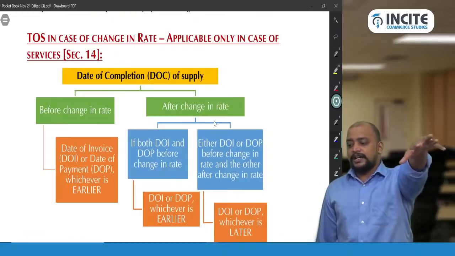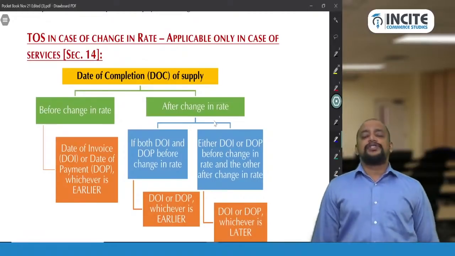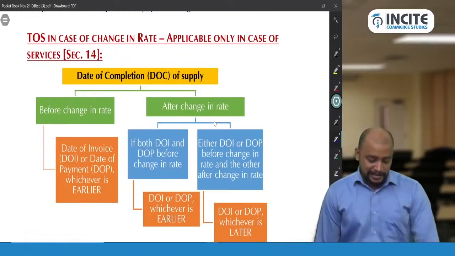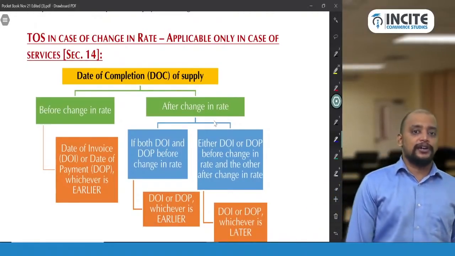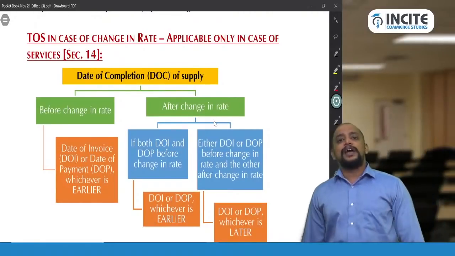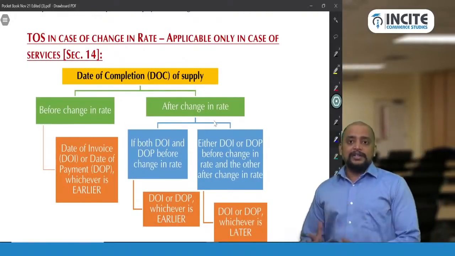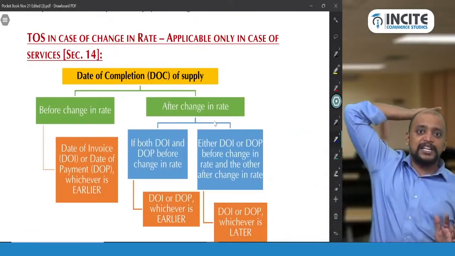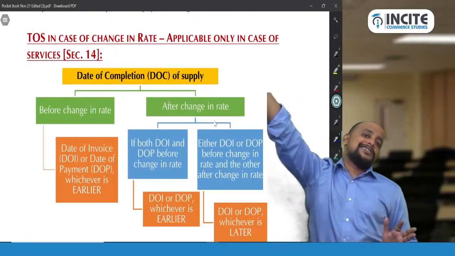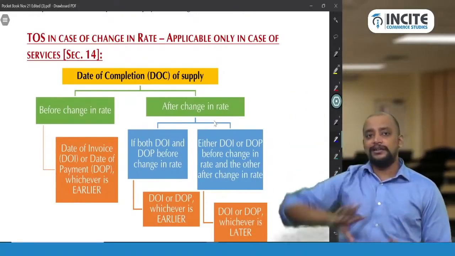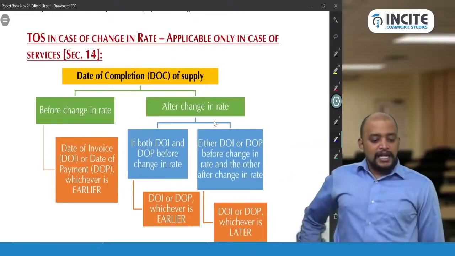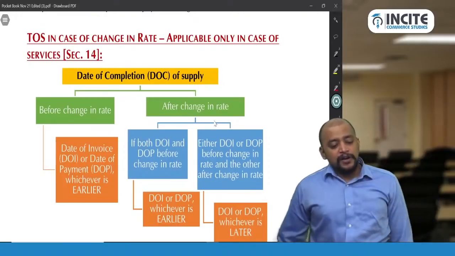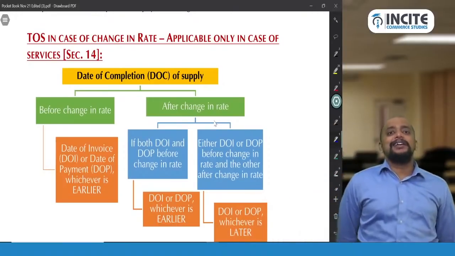Yes, associated enterprises includes deemed associated enterprises as per Income Tax Act. So this associated enterprises meaning is derived from Income Tax Act only, that includes deemed to be associated. Okay. And whatever is the associated enterprise as per section 92A of the Income Tax Act, the same needs to be applied here. Done. And then section 14, time of supply in case of change in rate.